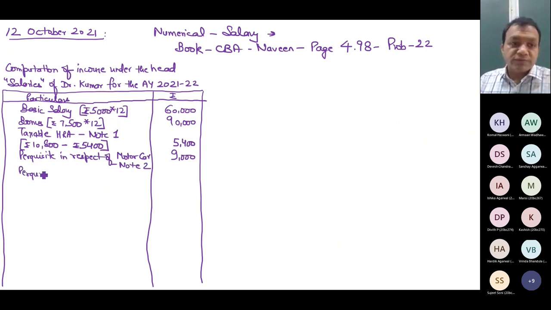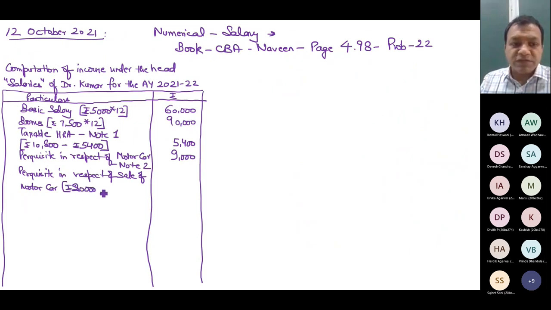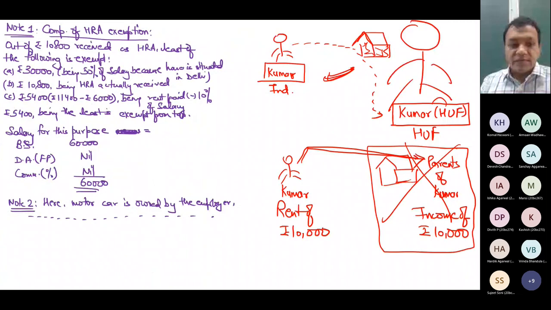Then perquisite in respect of sale of motor car. So on an average market value 20 and the same value I purchased it. So what is the personal benefit? No, nil. Then you have to simply write note 3 that personal movable belongings. Detailed explanation later on when we will discuss the chapter capital gain.